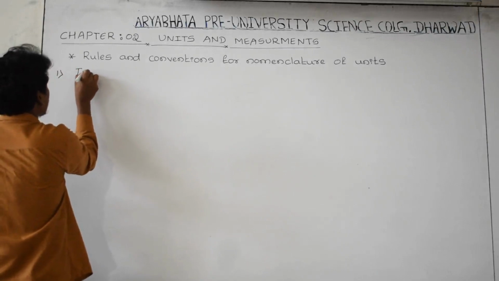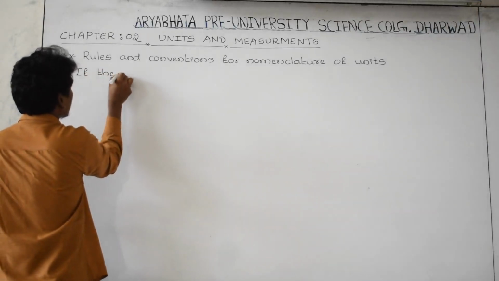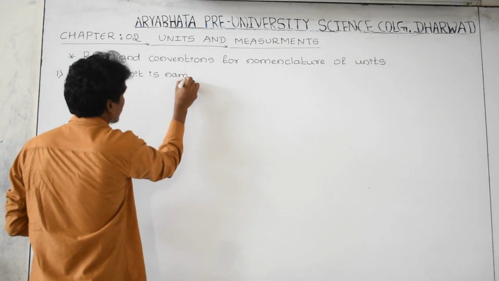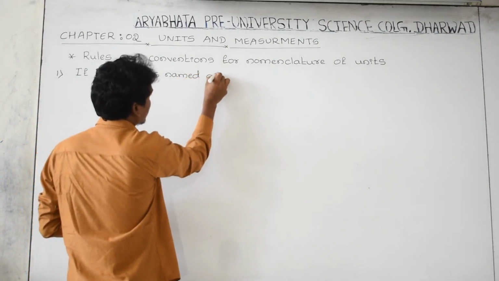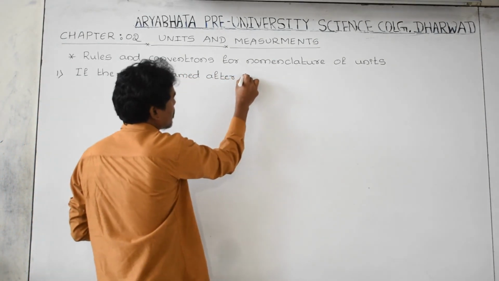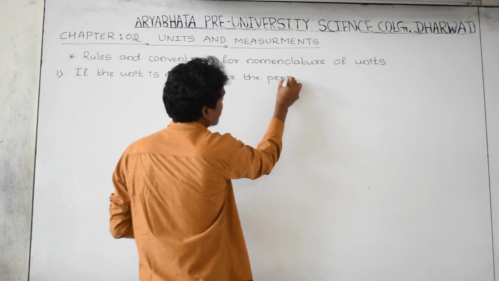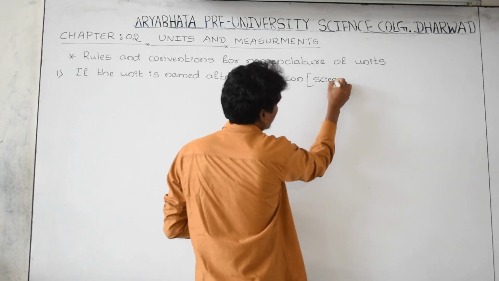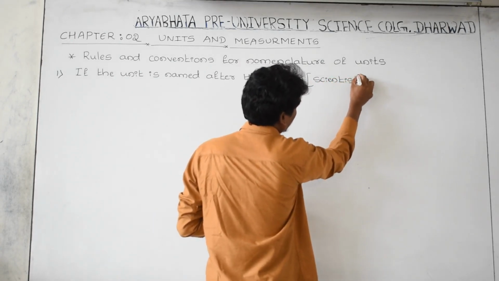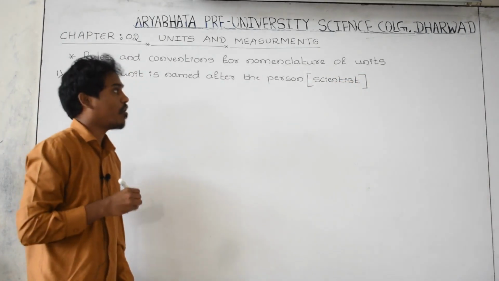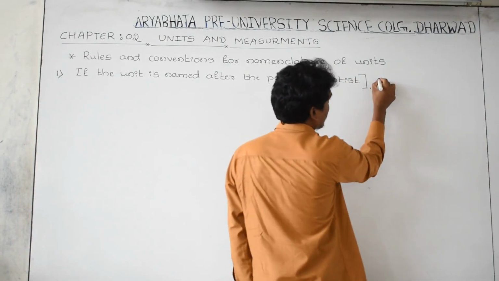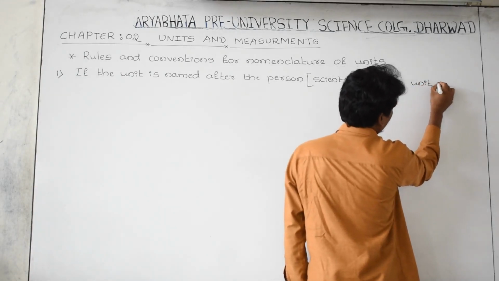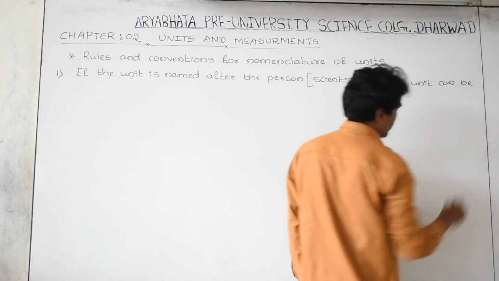If the unit is named after a person, a person means he is a scientist or just a person, then the unit can be written